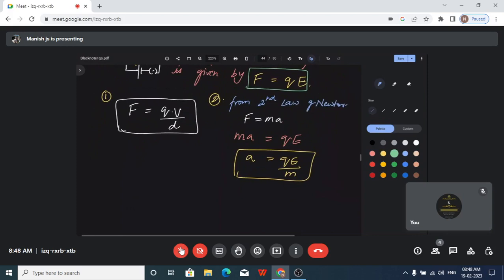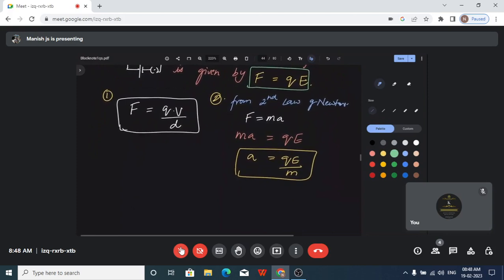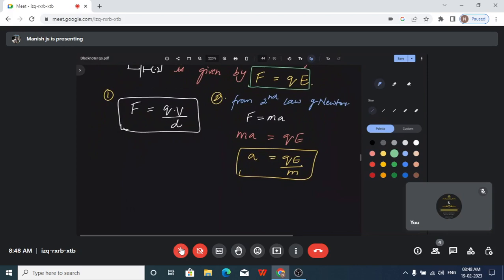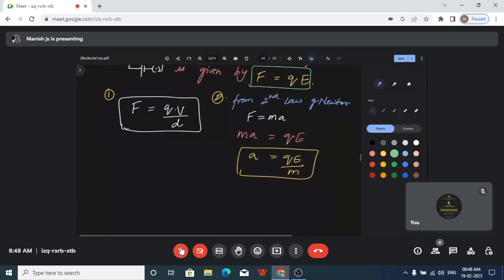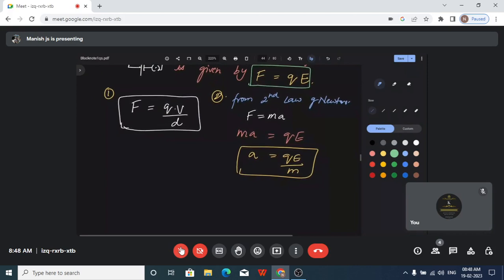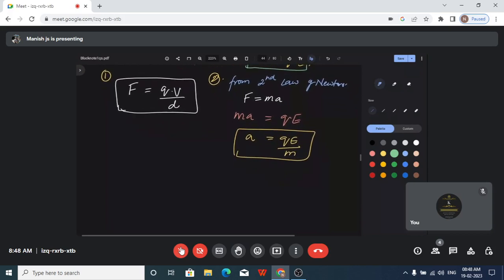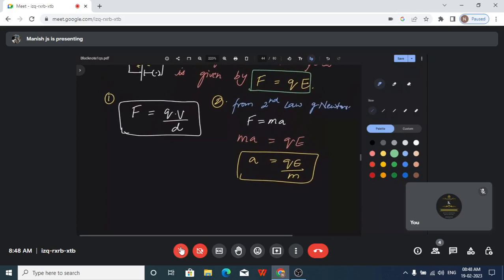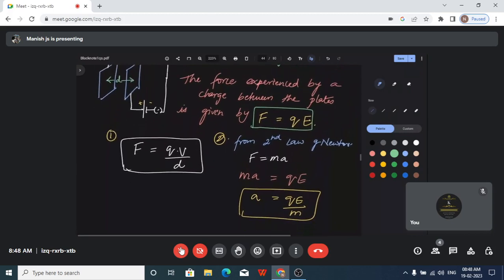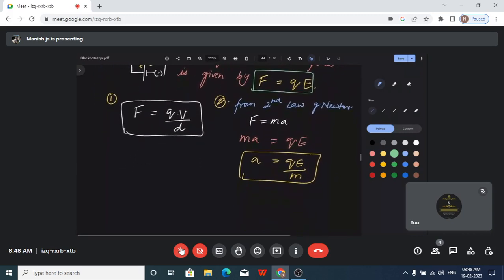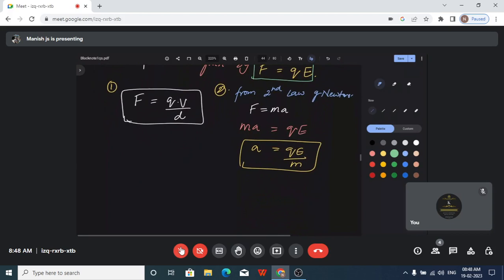In numericals we need to understand the formulas. First analyze the given data, what has been given to us, and according to that you can apply whichever formula you want. Suppose in the question they have given you the acceleration and the electric field, and they are asking you the charge. Obviously you would use this third formula. Based on the given data you wisely choose which formula would be a perfect fit. So there are 3 formulas here, and you can use any one of them to find any one of the parameters.